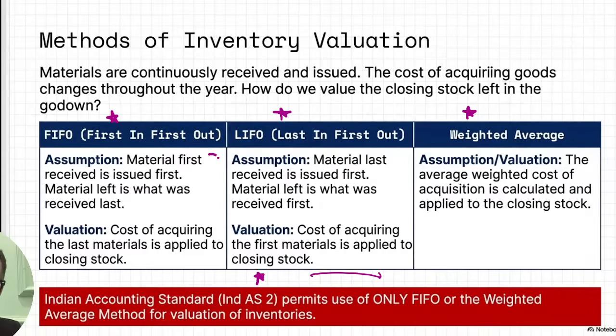So in case of an inflation situation, when you use FIFO, the valuation will be high and the direct cost will be low, and it will increase your operating profit. In case of LIFO, the reverse impact will be there, and weighted average is basically an average cost. Any doubt around this particular one, please do let me know so I can help you out with this.